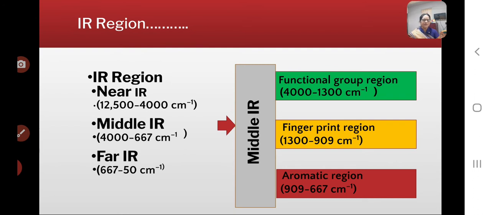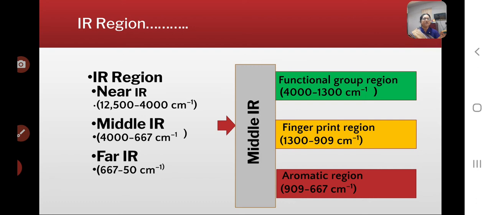But out of these three regions, the middle IR region or the ordinary IR region is used for determination of structure of an organic compound. Now see here, the middle IR region or the ordinary IR region is again divided into three regions. First one is the functional group region, second one is the fingerprint region, and third one is the aromatic region.